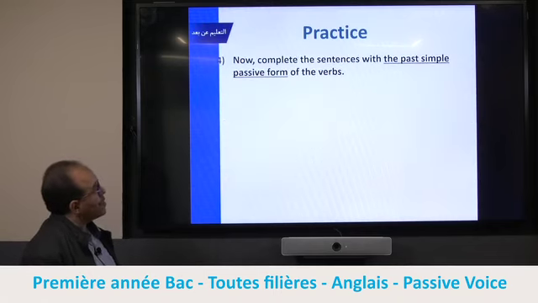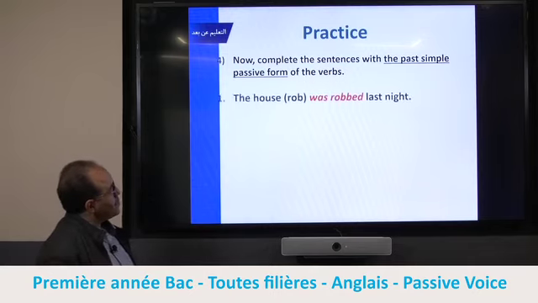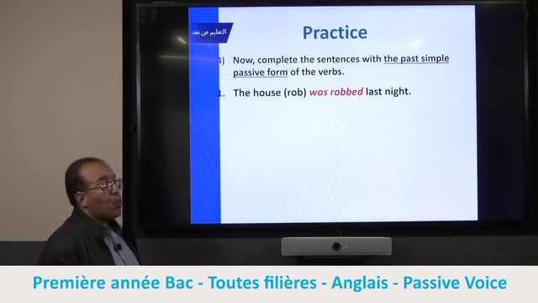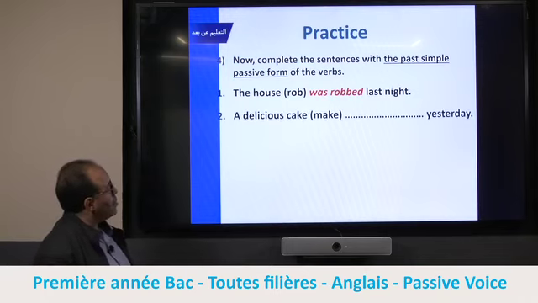Now let's practice. This is an example. The house was robbed, because the pronoun for the house is it, and we say it was. To remind you, for the simple past of the verb to be, we have just was or were. What about this one? Delicious cake, it's singular form.